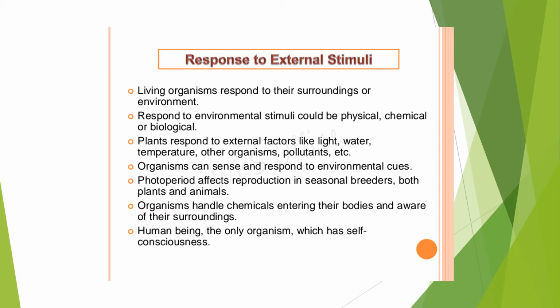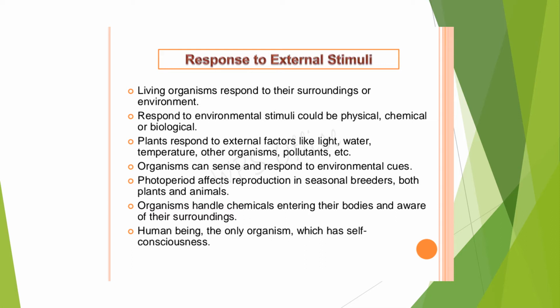Like that, organisms can sense and respond to environmental happenings, environmental stimuli. They can smell it, or they can sense the vibrations in an environment, and accordingly they can move away. Then photoperiod affects reproduction in seasonal breeders, both plants and animals. Photoperiod means how long the plant is exposed to sunlight. So accordingly, the flowering time is changed.